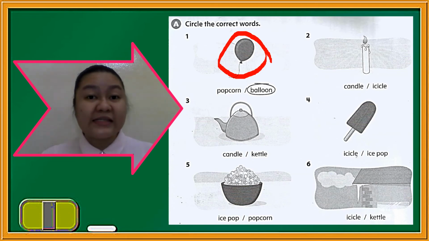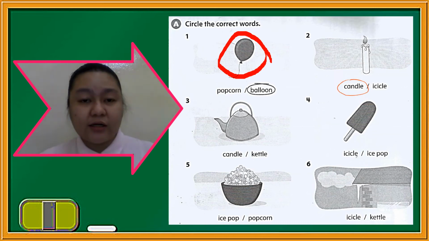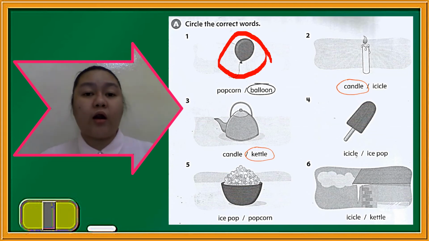The picture is it a popcorn or balloon? Yes, it's balloon. How about number 2? Is it a candle or an icicle? It's a candle, correct. Number 3, is it a candle or a kettle? What's your answer? It's a kettle. Number 4, do you know what that is?